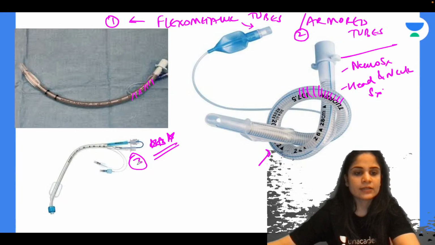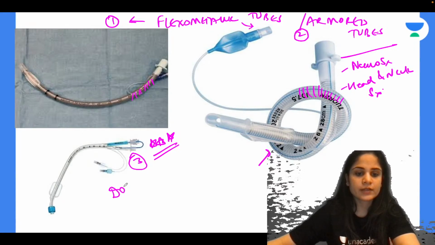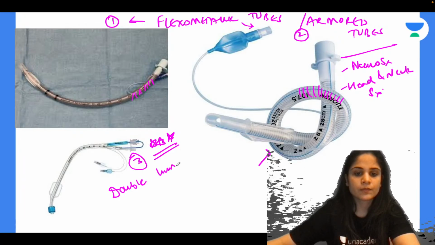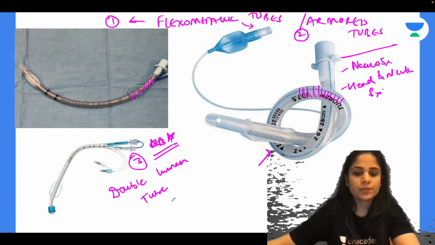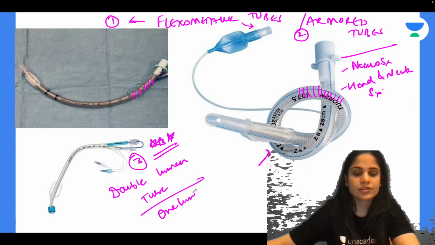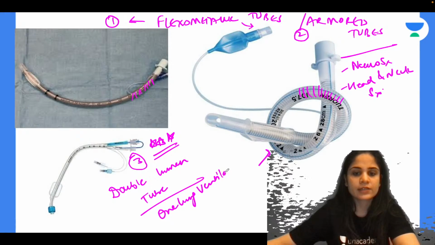Yes, absolutely correct. So tube number 3 that you can see over here is nothing but a double lumen tube. It is used for one lung ventilation. So when do you need one lung ventilation?